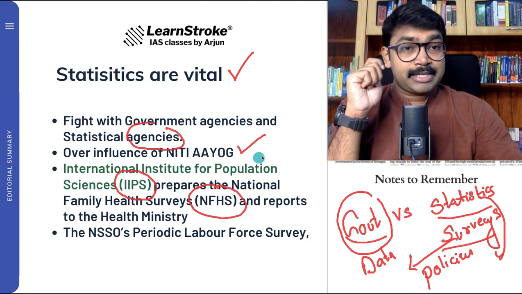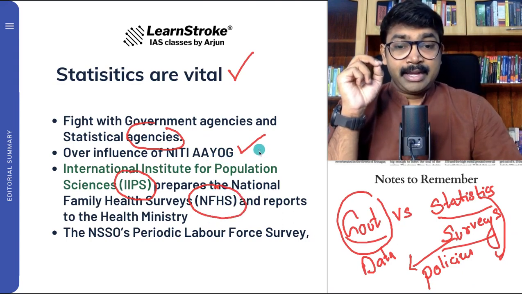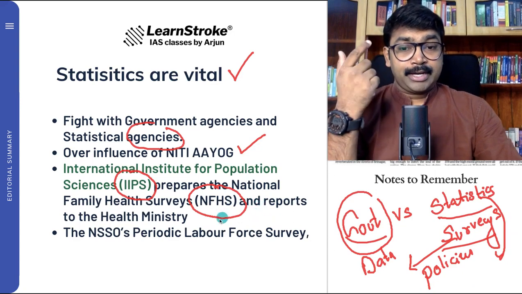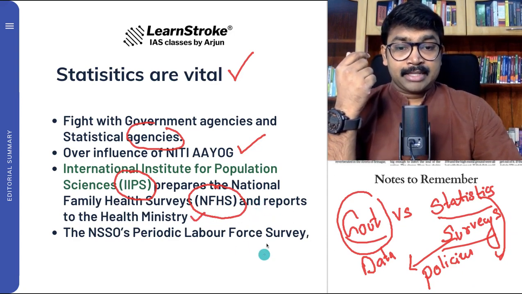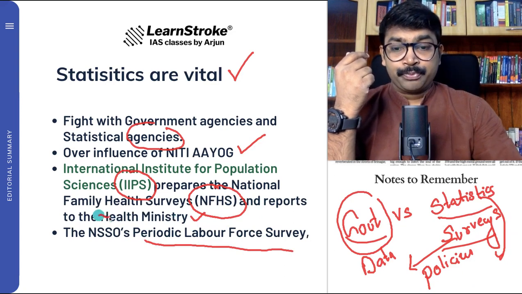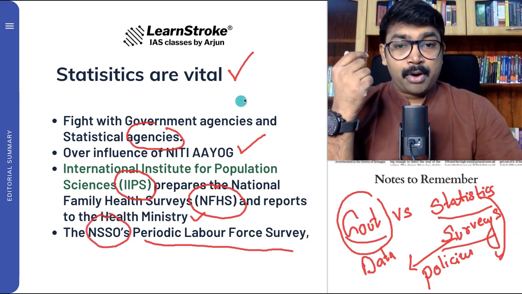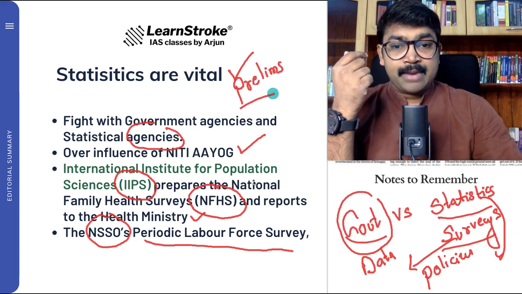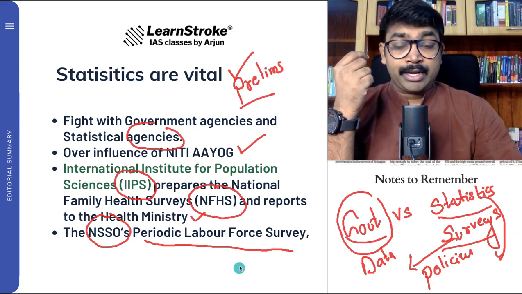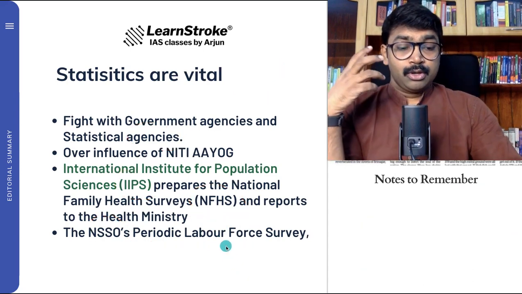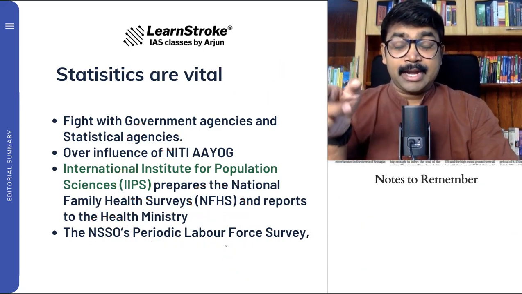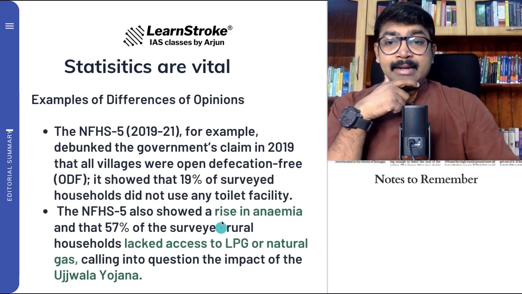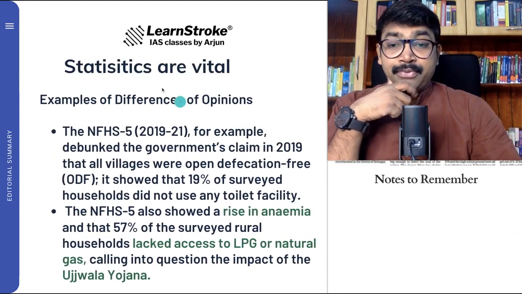What is NFHS, or National Family Health Survey, which reports directly to the Health Ministry? And there is another important survey called the Periodic Labour Force Survey by the NSSO. These are very important for the prelims examination. You should know IIPS, NFHS, and also the Periodic Labour Force Survey. This is what the editorial is discussing, and it talks about differences of opinion.